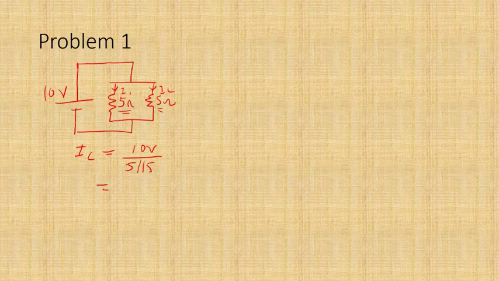So what you'll find here is 4 fives are 20 divided by 10. So basically it's nothing but 2 amperes. And similarly, I2 you can find out: IC into R1 divided by R1 plus R2 is nothing but 4 into 5 divided by 5 plus 5, which is 20 again divided by 10 is 2. So as I've said earlier, both these I1 and I2 will be equal. Okay, this is the first problem.